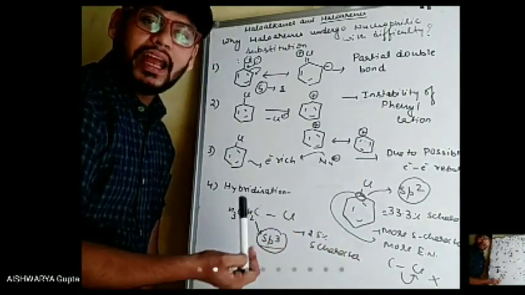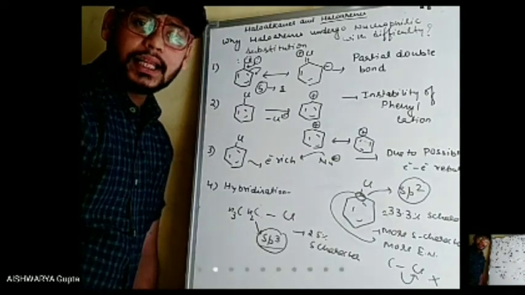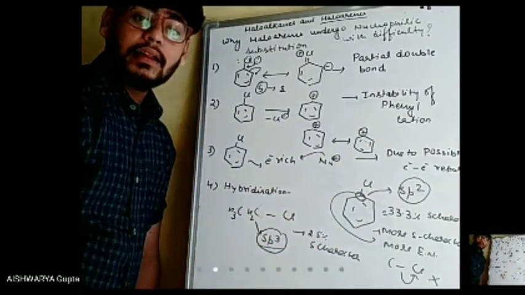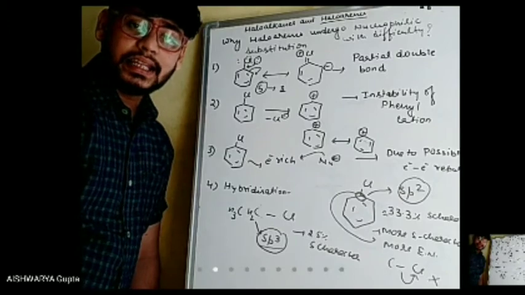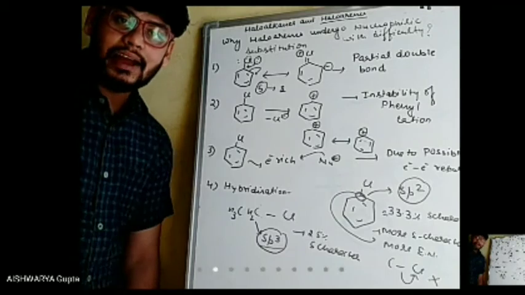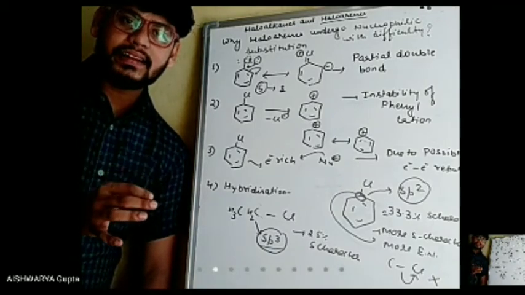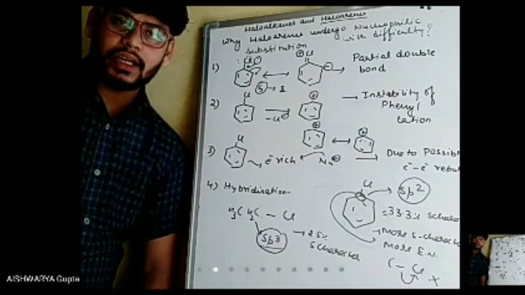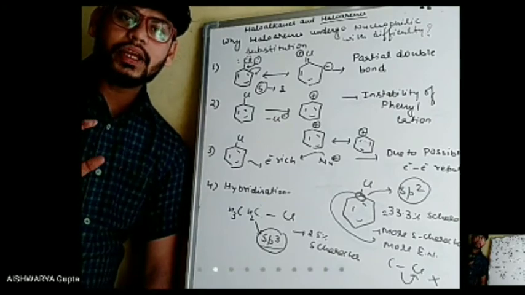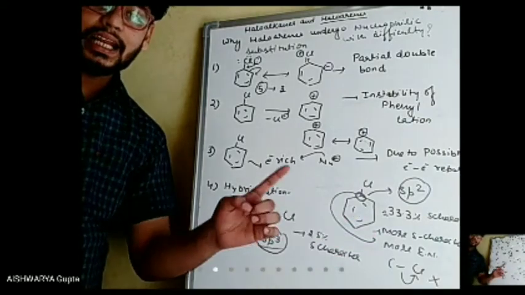And in case of sp2 hybridization, there is a total contribution of 3 orbitals, which means one orbital will have 33.33%. So the percentage S character is 33.33% in case of haloarene. In class 11, we have studied that the more the percentage S character, the more will be the electronegativity.